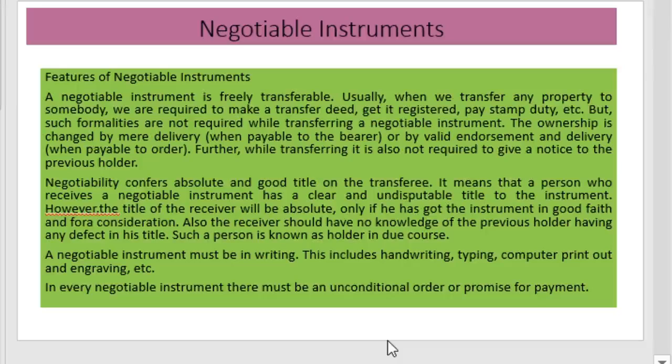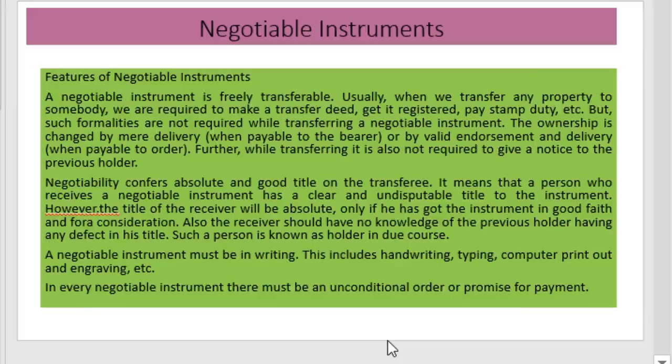Features of negotiable instruments. A negotiable instrument is freely transferable. This is the first important feature. In the case of a check, we know that when we give a check to some other person, we won't impose any fee, or receive any money for giving the check. That is, we transfer the check freely to the other person. That is the first feature: a negotiable instrument is freely transferable.